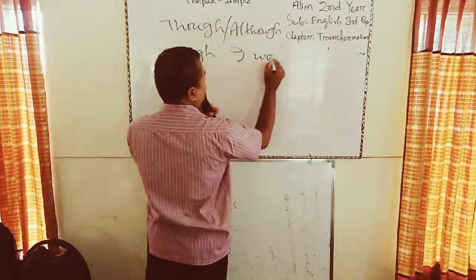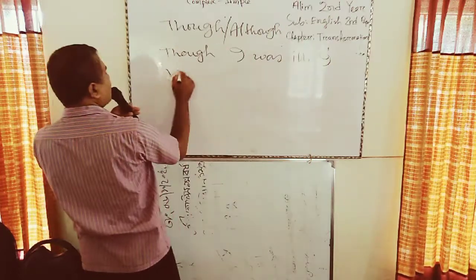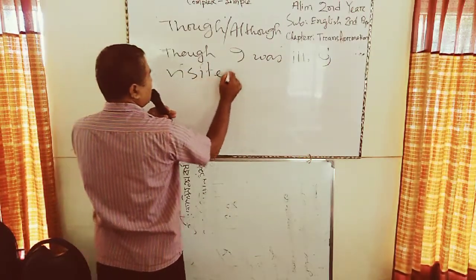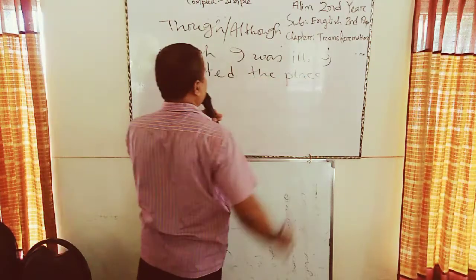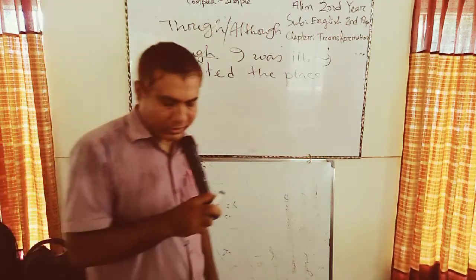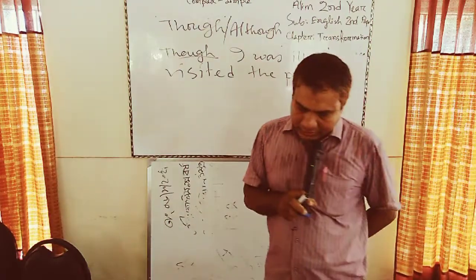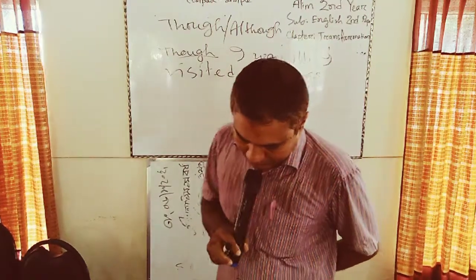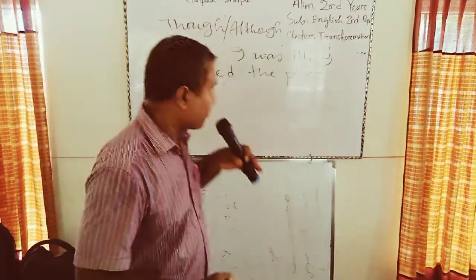Though I was ill, I visited the place. Here we see that though makes the sentence complex, so we have to make it simple by using in spite of.